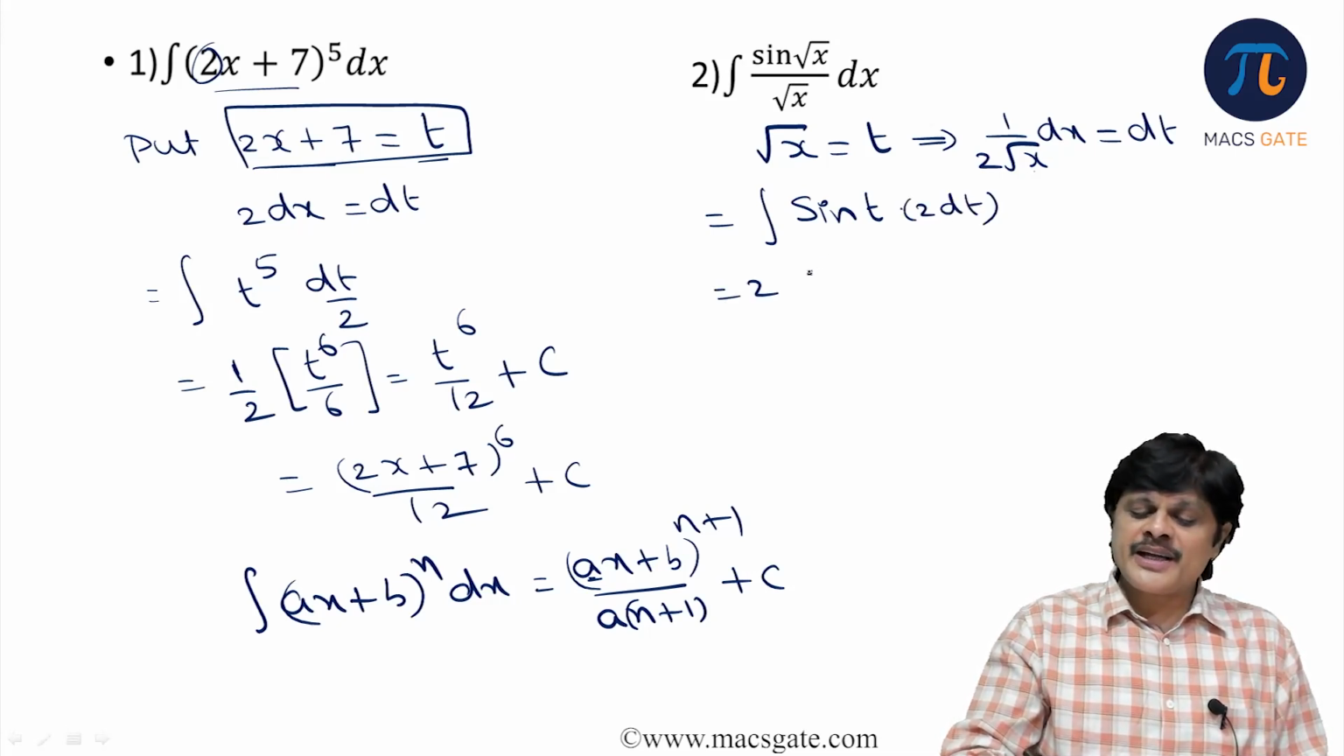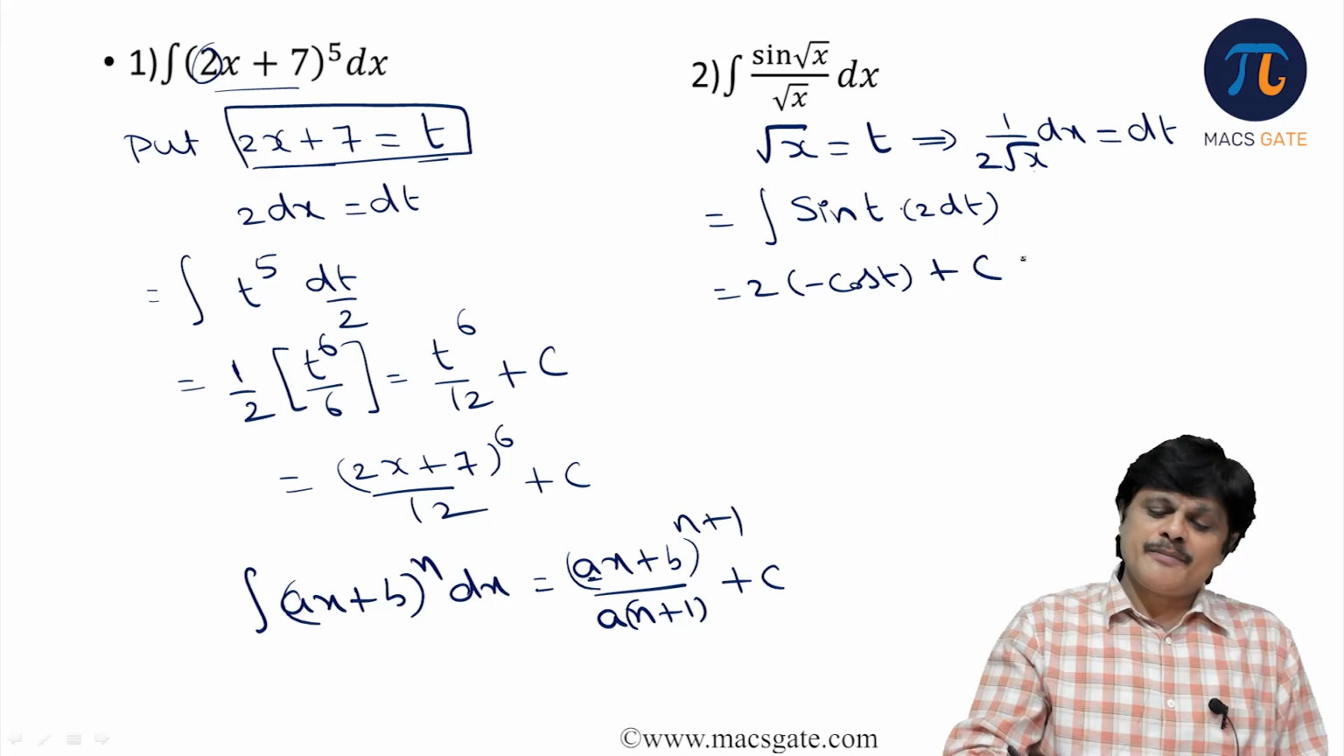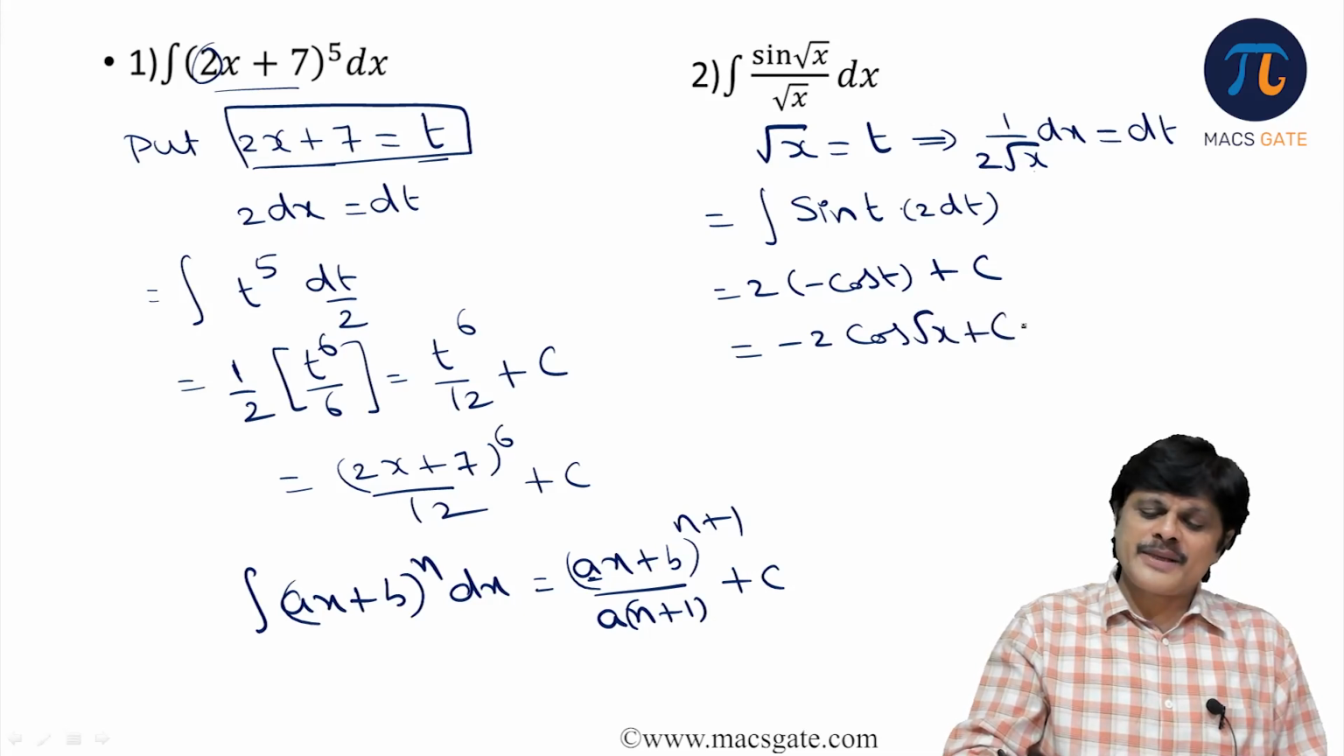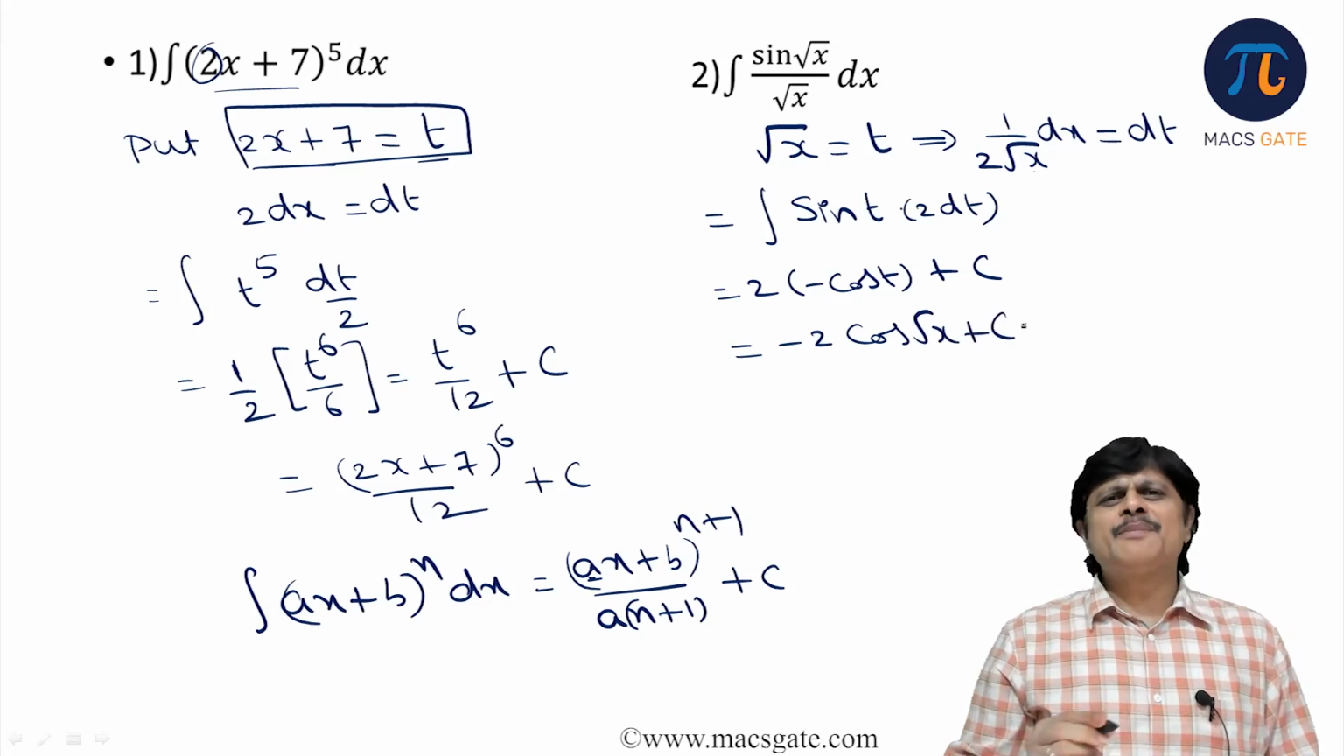So 2 is a constant, keep it outside. And what is the integral of sine t? Minus cos t plus c. But what is t? Root x. So it is minus 2 cos root x plus c. Simple substitution technique.